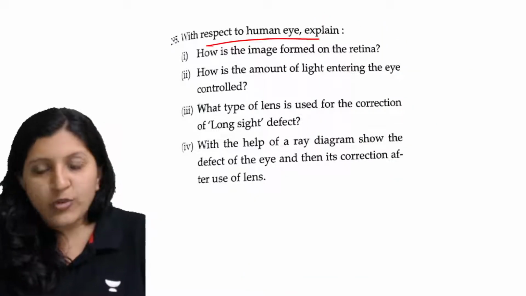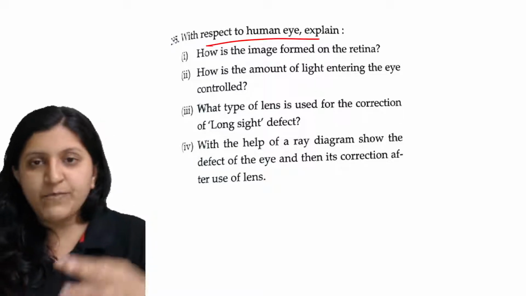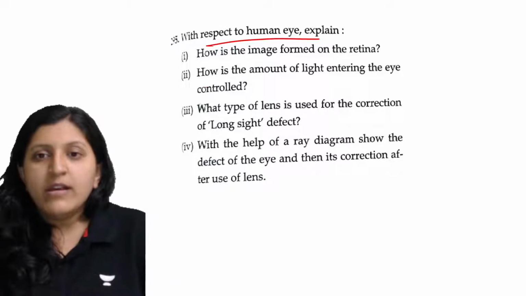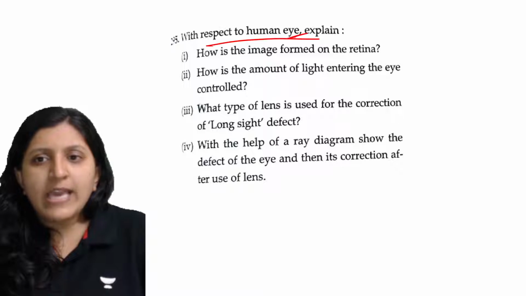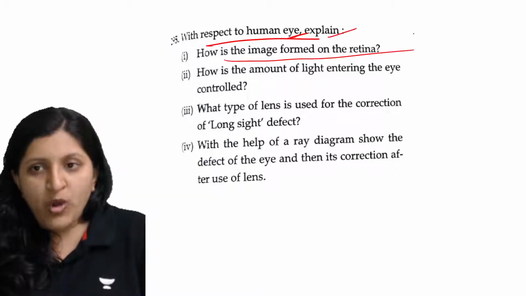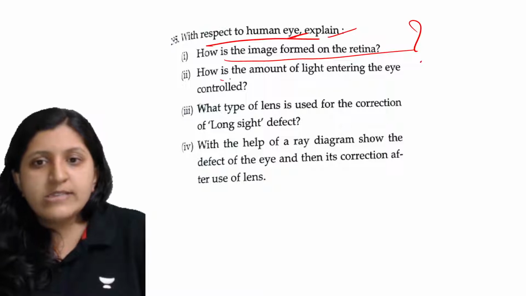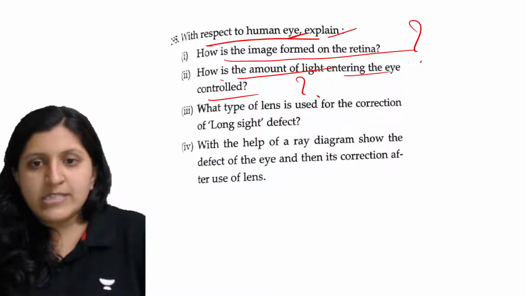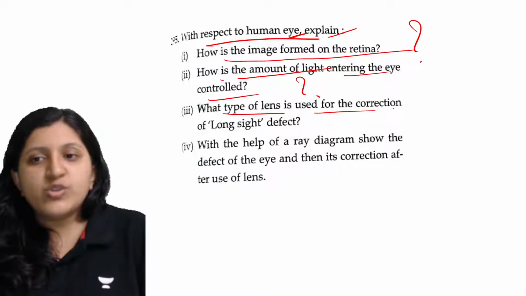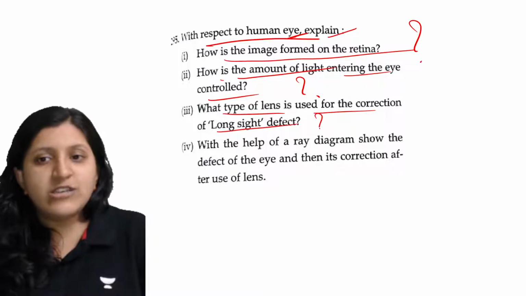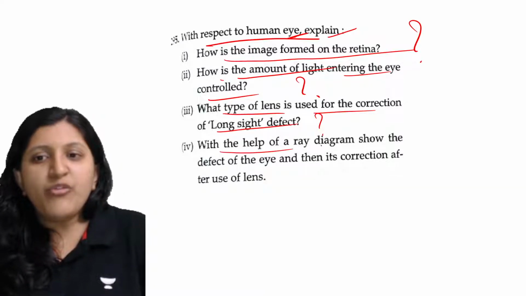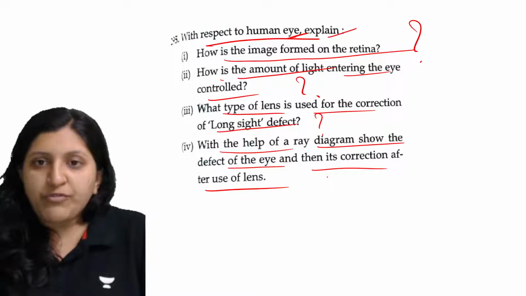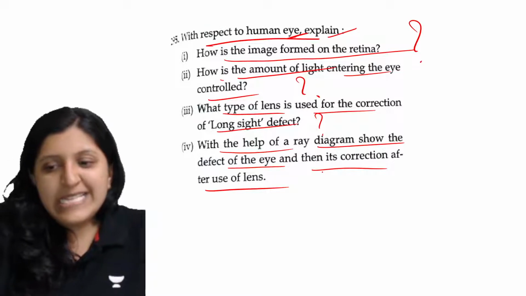That is a structure where you need to mention all the parts correctly. You need to draw all the parts, and along with that the proper labeling has to be done. Now with respect to the human eye, explain how the image is formed on the retina. Then how is the amount of light entering the eye controlled, what is the control mechanism here. What type of lens is used for the correction of long sight defect. Then with the help of a ray diagram show a defect of an eye, then its correction after use of the lens. Okay, so let's see the answer for this one.